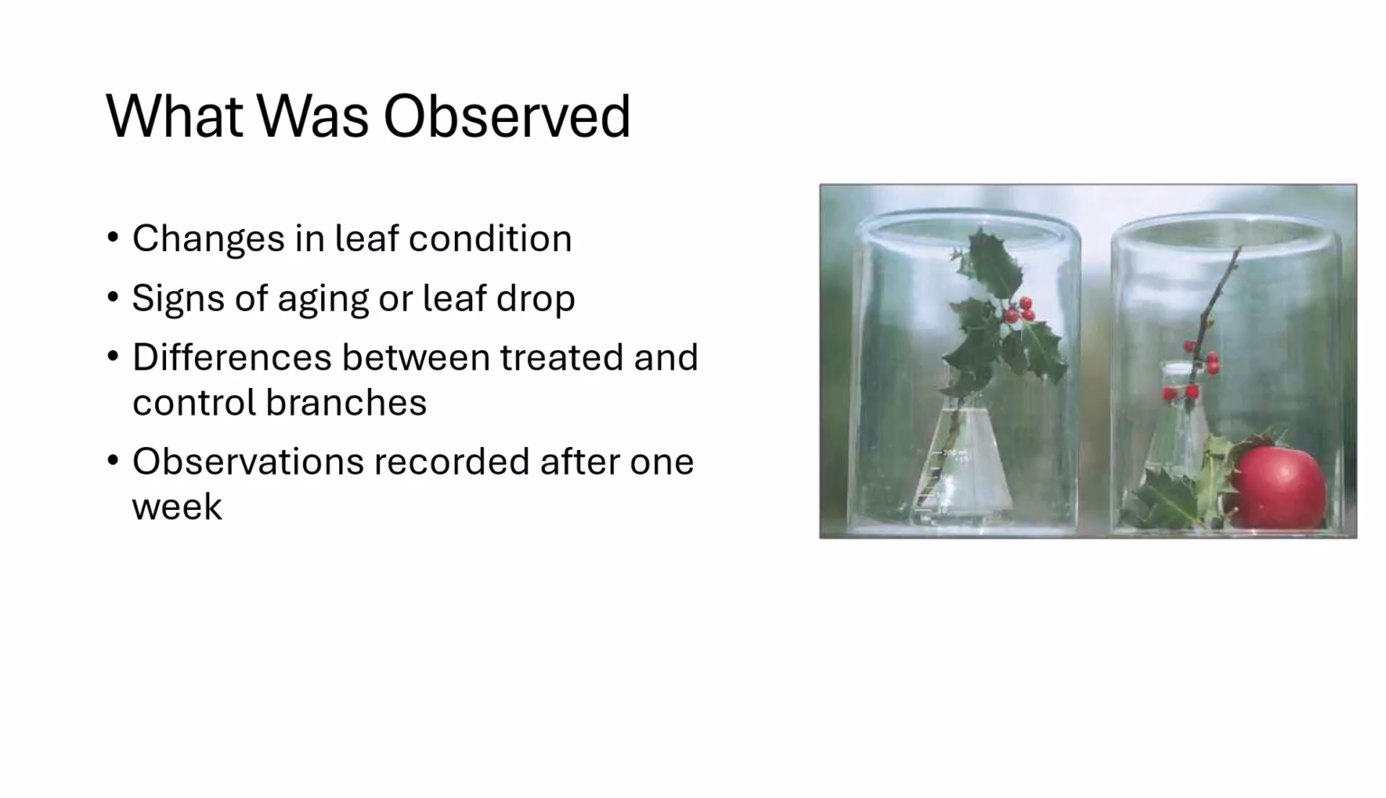After 1 week, the branches were examined for changes in leaf condition and appearance. Any signs of aging, yellowing, or leaf drop were noted. The branch exposed to ethylene was then compared to the control branch. This made it possible to directly observe the effects of ethylene under otherwise identical conditions.